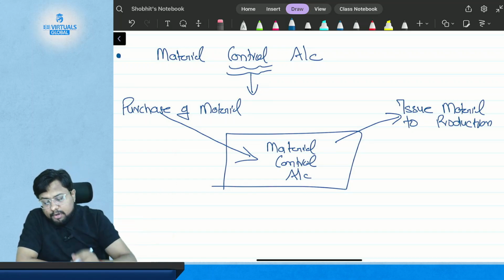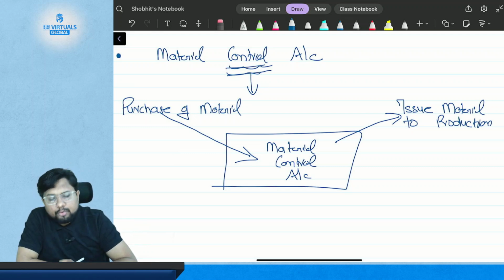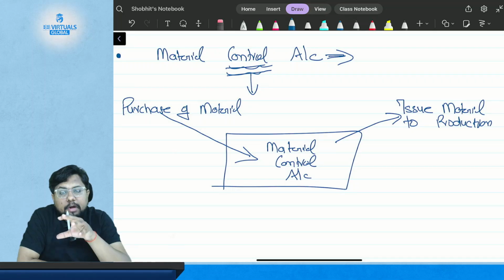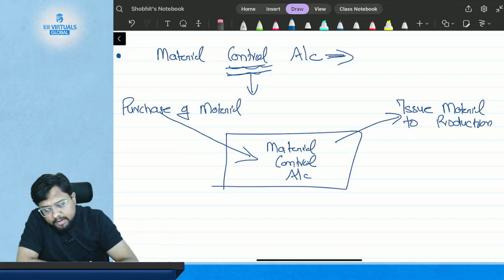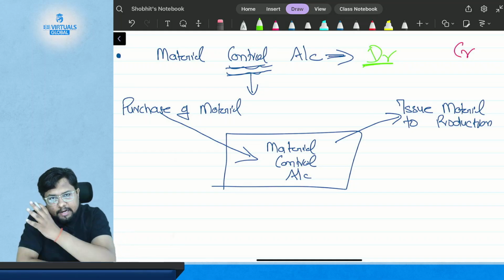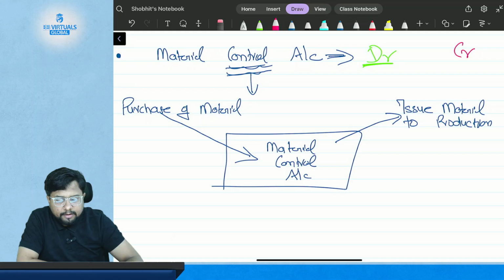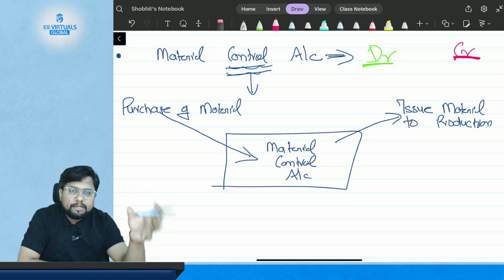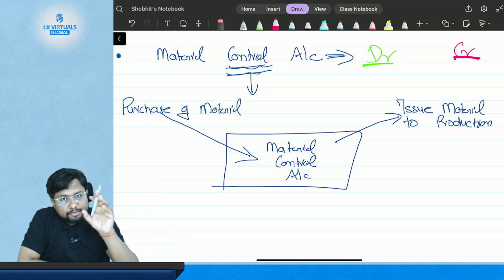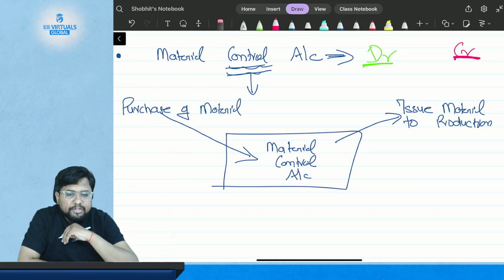Now, the material control account is literally an account, the kind we studied in financial accounting, where there will be a debit and a credit. Debit is the left-hand side of the account, and credit is the right-hand side. So this is literally the same debit and credit that we studied in financial accounting.